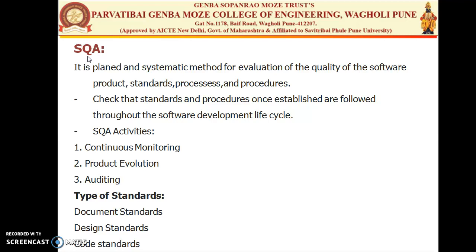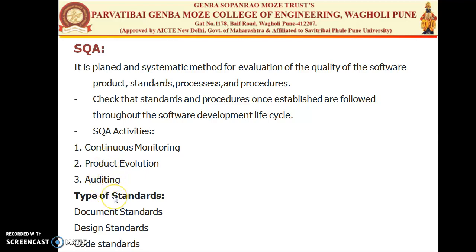The evaluation of compliance with these standards and the procedures is done by continuous monitoring throughout the development process, the product evaluation, and by conducting the audits. The standards and the procedures actually establish the method for developing a software application. The role of SQA is to provide the assurance of their existence and accuracy. So the documentation of the standard and the procedure is also very important, since all the SQA activity rely on the definition of the project compliance. Following are some important activities of the SQA, that is continuous monitoring, product evaluation and auditing.